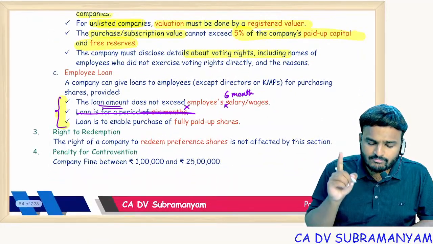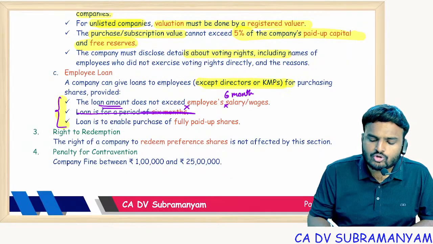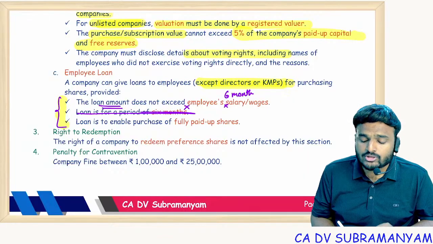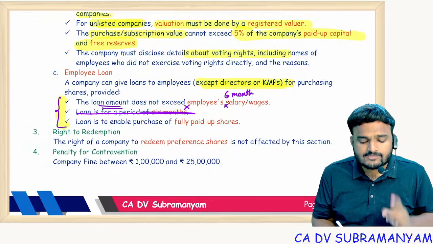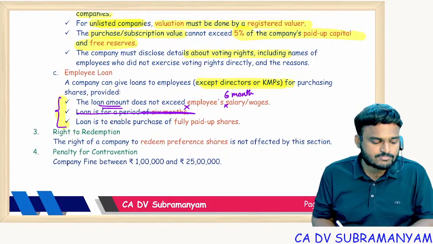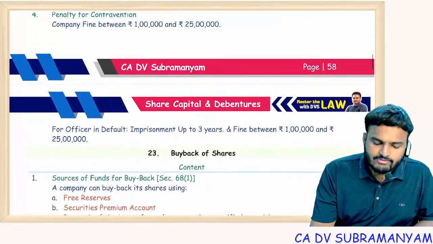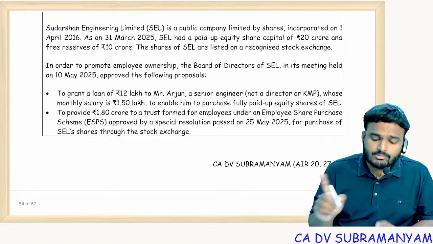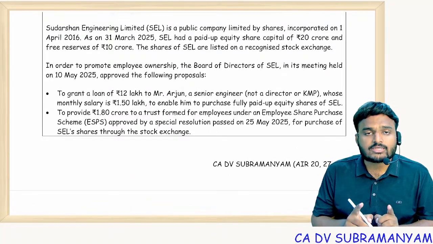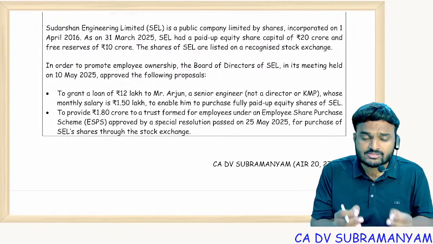Employee loan, one minute correction you have to do. Maximum employee 6 months salary only allowed. And he should not be director, he should not be KMP. Employee should not be director, employee should not be KMP. Max 6 months salary or wages allowed. And with this finance, fully paid up shares only, you must subscribe or you must purchase. So that is all about section 67. And 67 related also one question is there. You'll be shocked. This kind of question comes in the examination. Getting it? Beyond this, you can't expect section 67 question.